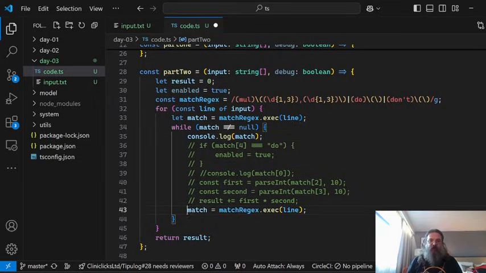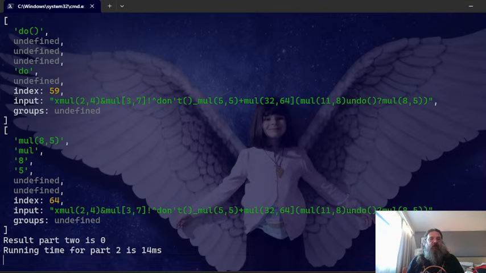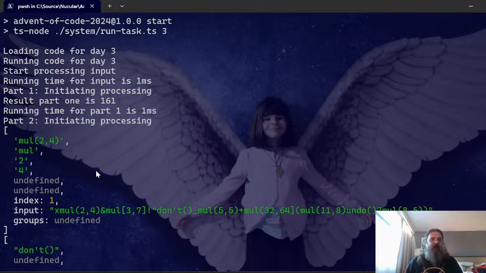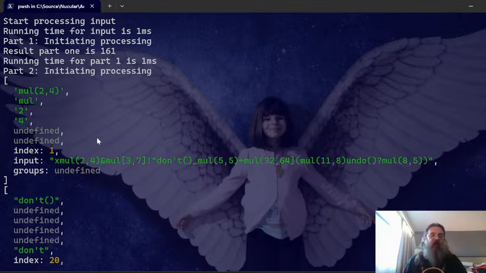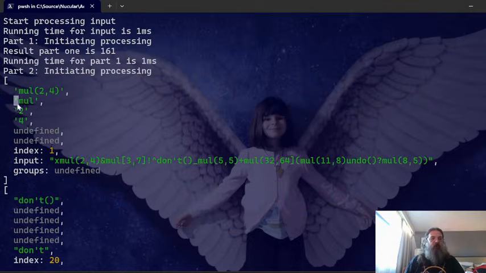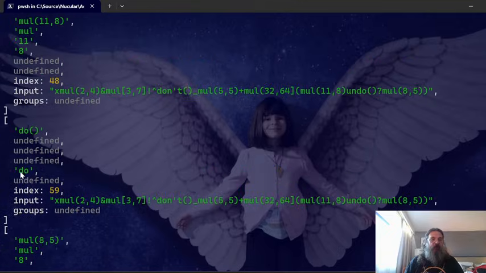And I made a stupid endless loop because I didn't include the line that we get the next match. So see what happens. These are counted continuously. One engine said this will have 3 matching groups because it's an option, and this will have only one. But no, actually mul is only the first matching group, don't is only the 5th matching group, and do is the 4th matching group.